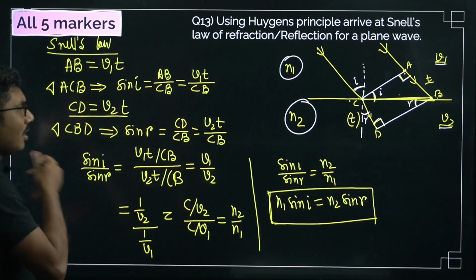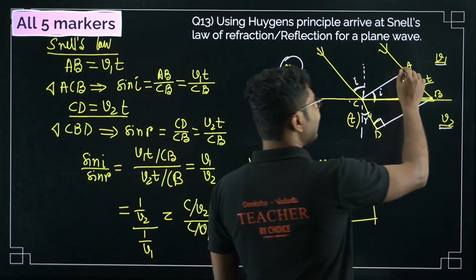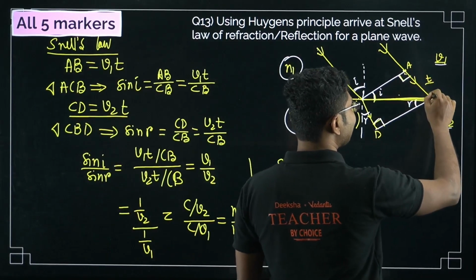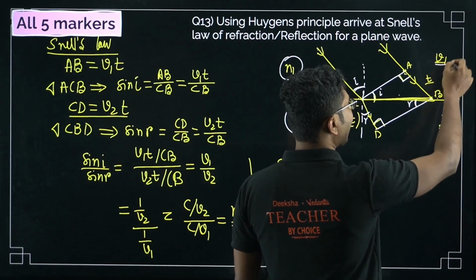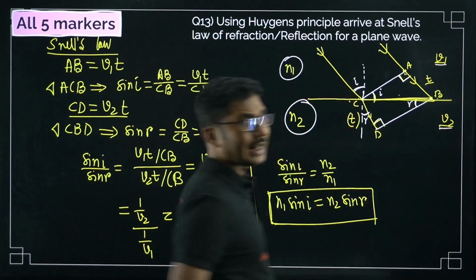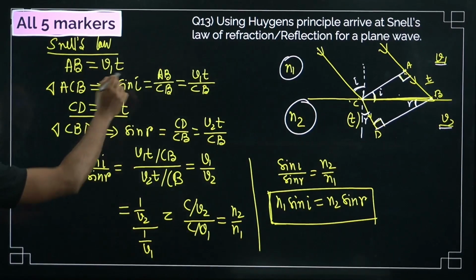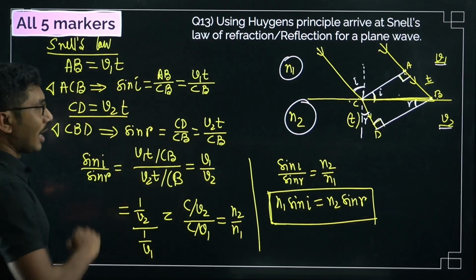Okay, now what is this distance? This distance is AB. AB is basically the speed of light in that medium times the time taken. So that is AB equals V1T. Now what is Snell's law?